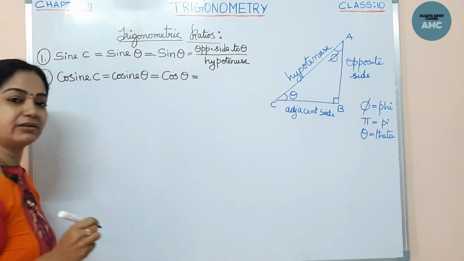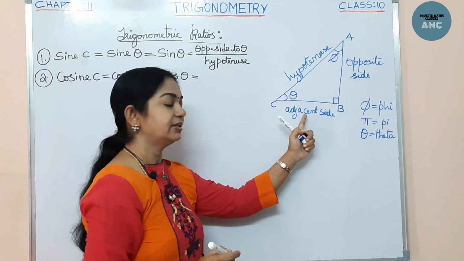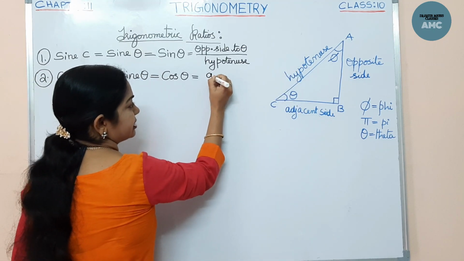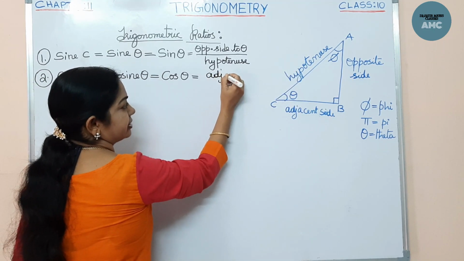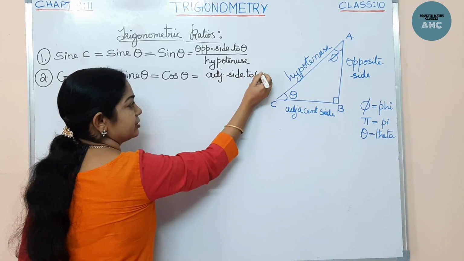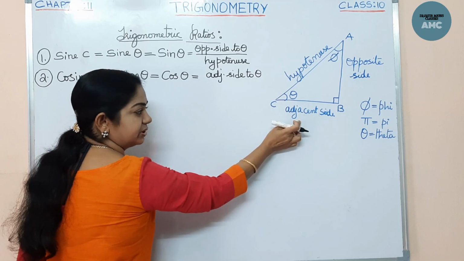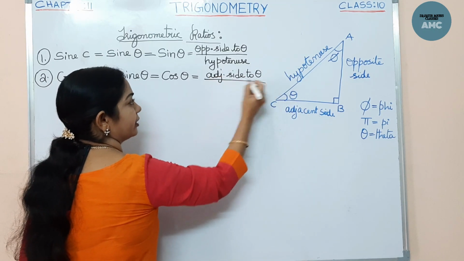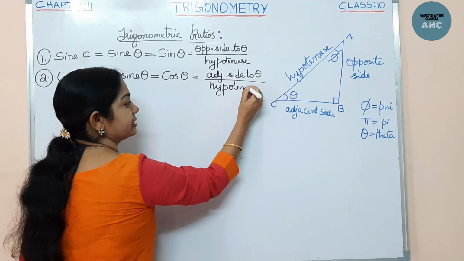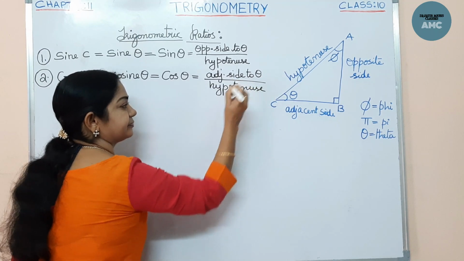This trigonometric ratio is equal to the adjacent side by the hypotenuse. Adjacent side to theta. Adjacent to which angle? To theta. Adjacent to theta by the hypotenuse. This is the trigonometric ratio called cos theta.